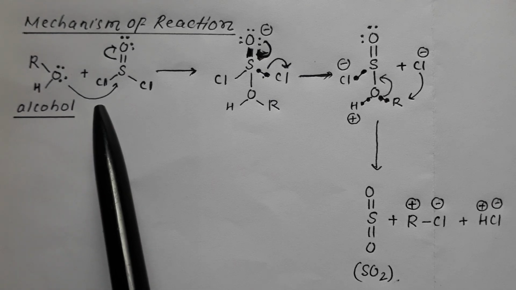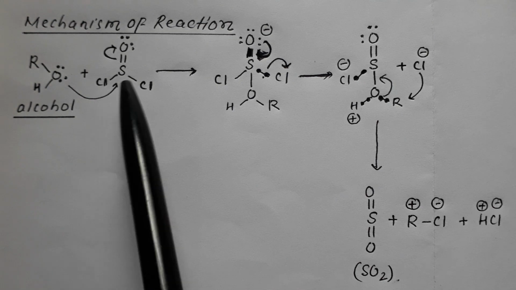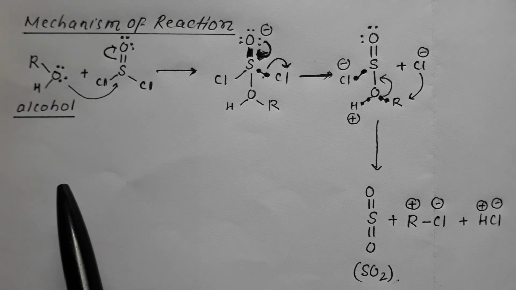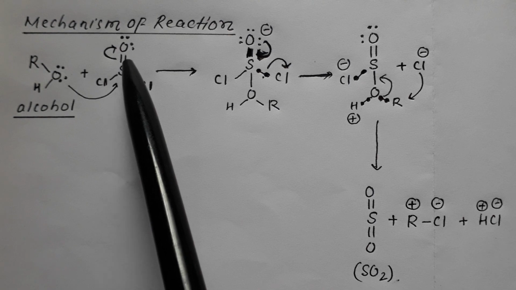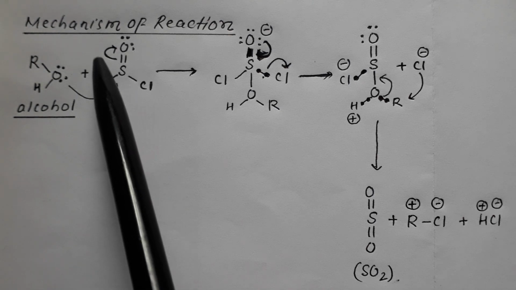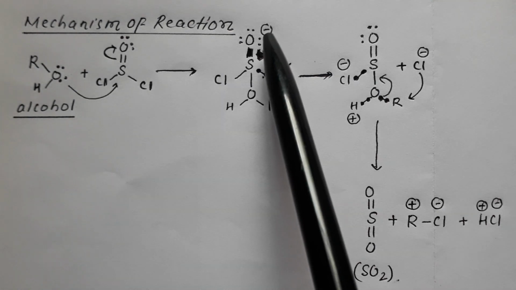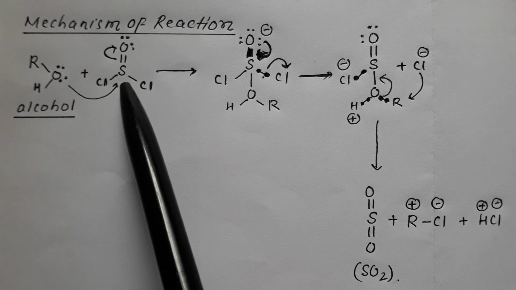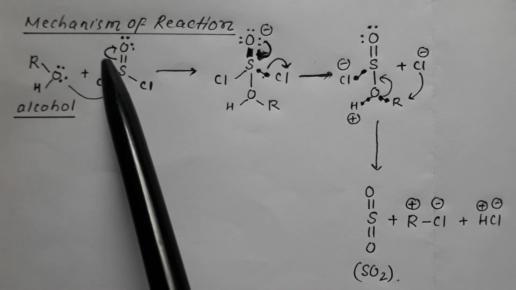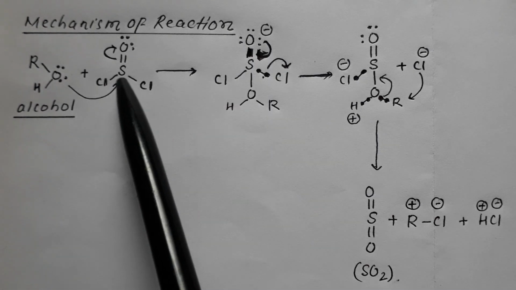When it comes in contact with SOCl2, so what happens? The shared pair present between sulfur and oxygen gets shifted onto oxygen, making oxygen negatively charged and sulfur positively charged.